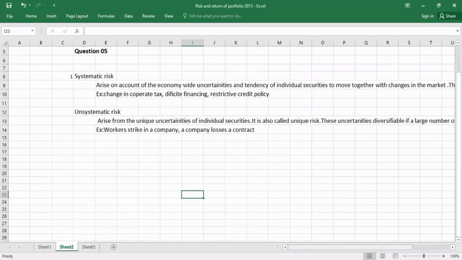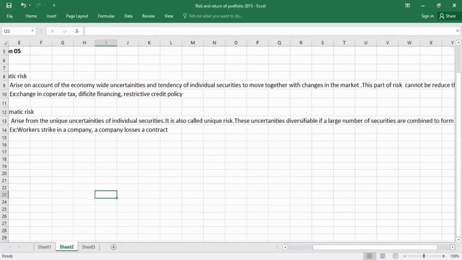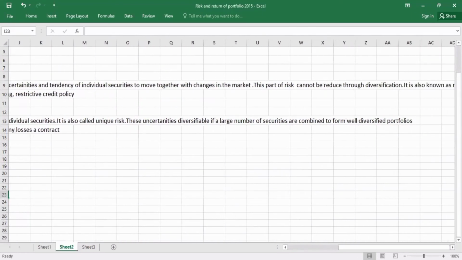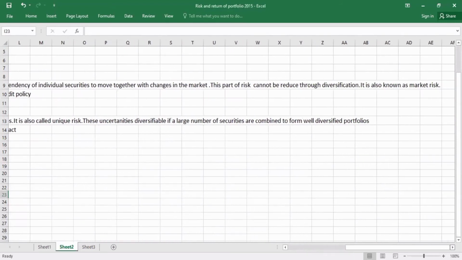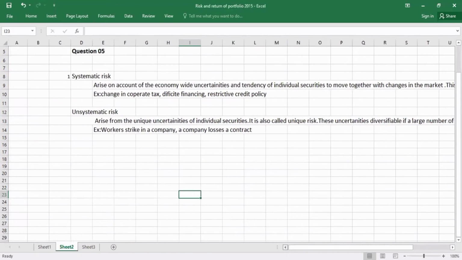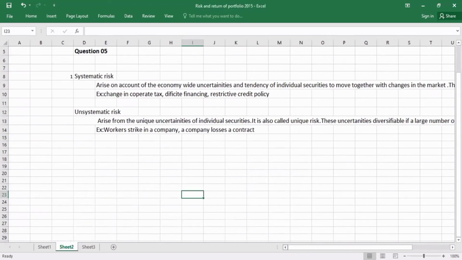Systematic risk arises on account of economy-wide uncertainties and the tendency of individual securities to move together with changes in the market. This part of risk cannot be reduced through diversification. It is also known as market risk. As examples, we can give a change in corporate tax, deficit financing, and restrictive credit policy.